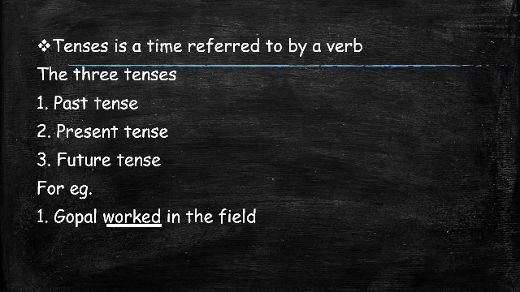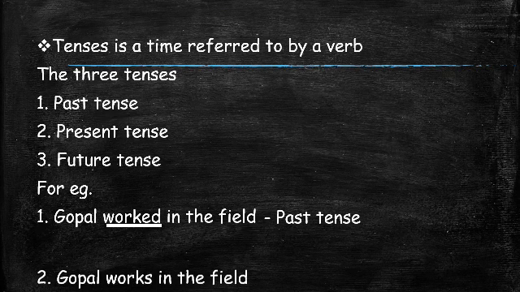So worked is in the past, that means he had done the work. The action has been done in the past, so it is a past tense.